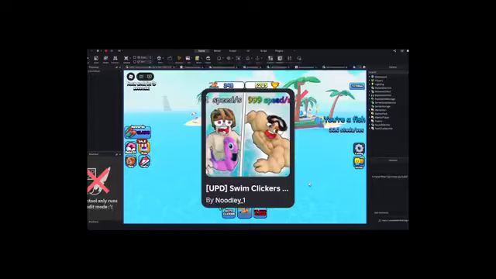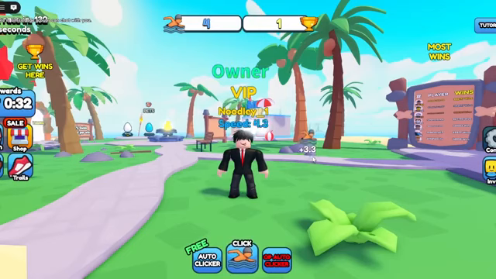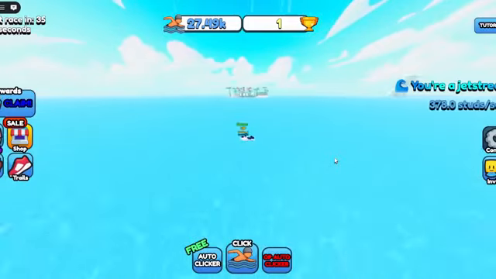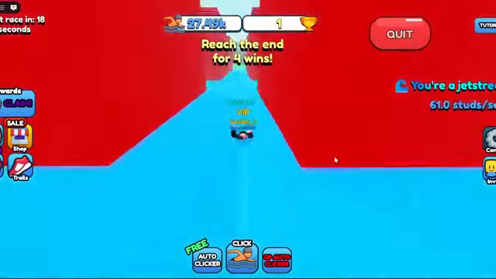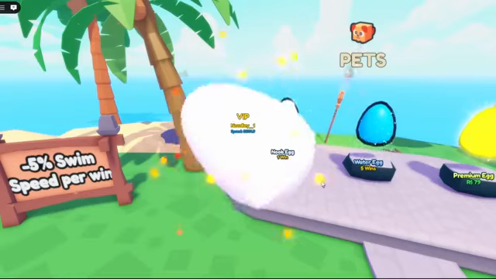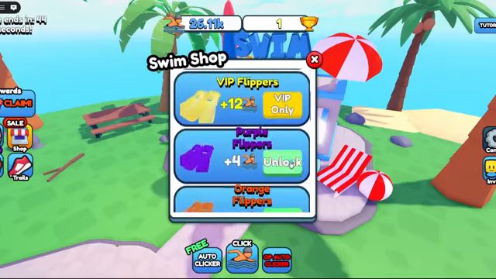Okay, my bad, that sounded way cooler in my head. Anyways, the game is a clicking simulator where every click you swim faster and faster. And you can reach extremely high speeds. You would then use that speed to beat challenges where you could earn wins. And with those wins, you could hatch pets, unlock gear, and discover new areas.